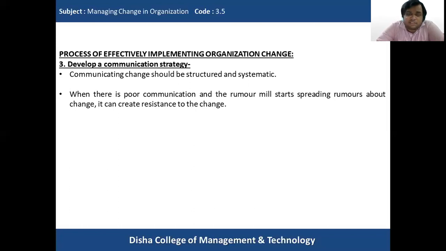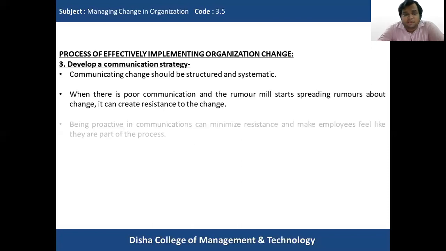This will create resistance in the organization. People will be much more resistant. They will become aggressive. It will lead to absenteeism, turnover, or aggression in the organization. So we have to understand that there should be proper communication with these individuals and people at group level, so that all doubts regarding this change process are completely resolved.